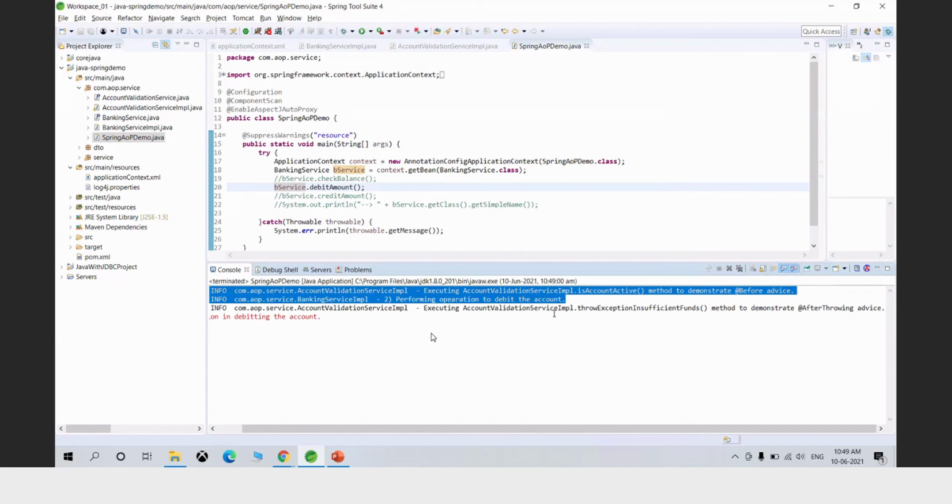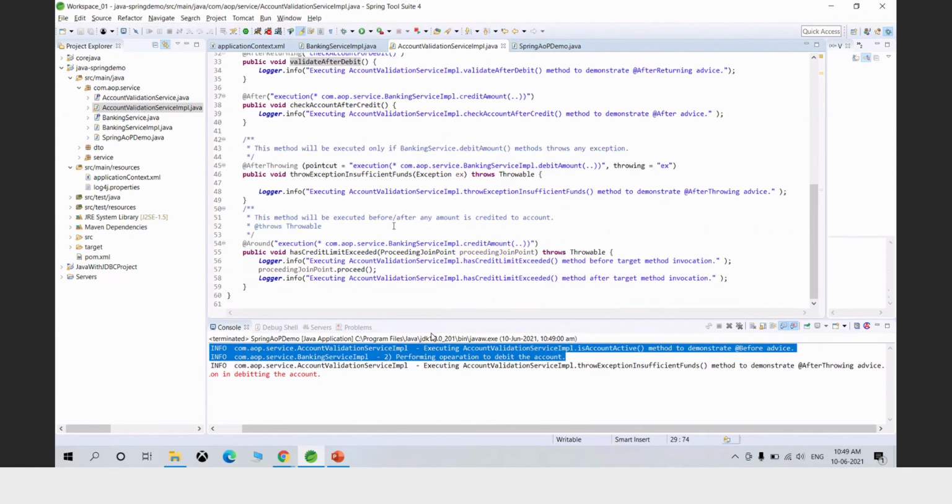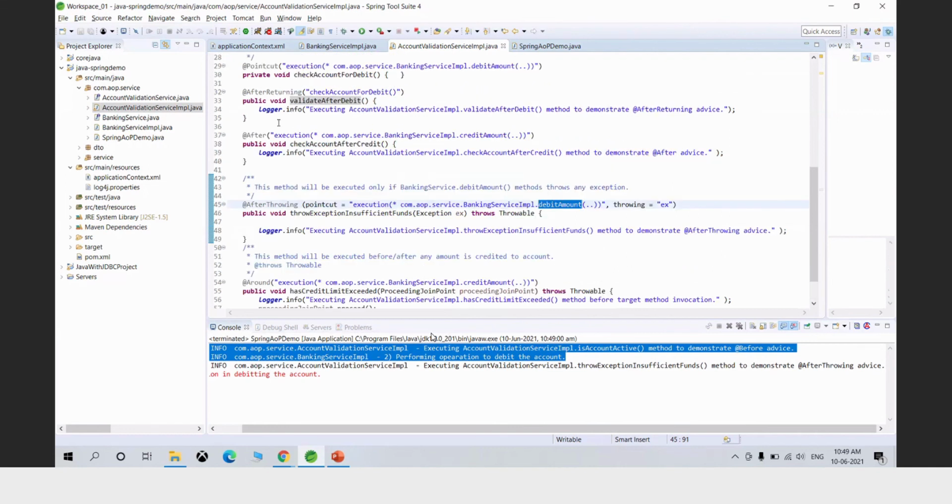Instead, I have defined a method after throwing advice. So this is the after throwing, again the point cut defined is for debit amount. So this method is called now because debit amount has thrown an exception. When the debit amount method was successful, this method was not executed. Instead, after returning was executed. So this is the difference between after returning and after throwing.